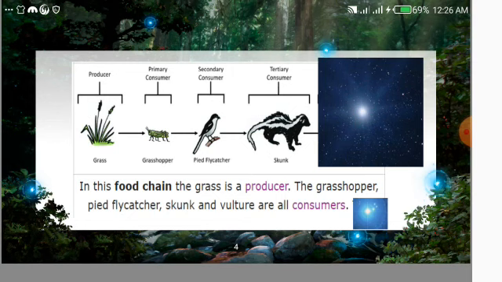The second one is the pied flycatcher that will eat the grasshopper, and it is known as a secondary consumer. And the third one is a skunk that will eat the pied flycatcher and is known as a tertiary consumer. So, a grasshopper that eats grass is known as a primary consumer. Then the pied flycatcher will eat the grasshopper, which is known as a secondary consumer. And the skunk will eat the pied flycatcher, which is known as a tertiary consumer. We have discussed this in detail in the previous lecture. Here we are only revising it.